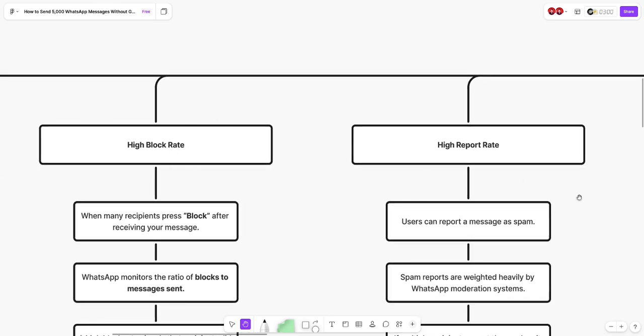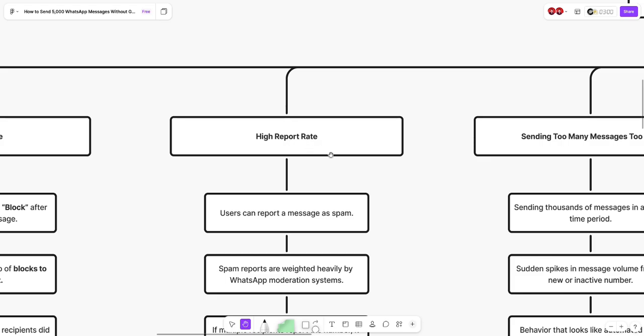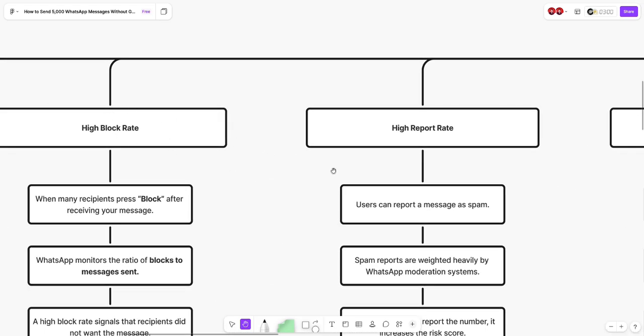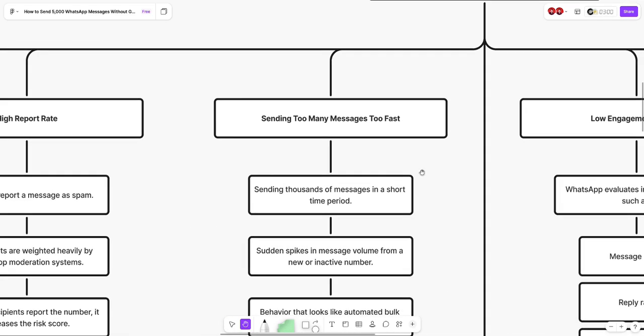The third reason is the high report rate, and it's probably the same as the block rate. Whenever you get a lot of reports, WhatsApp or Meta will suspend your number. Again, sending too many messages too soon. Sending a lot of messages is not a big deal, by the way, because you have daily limits.